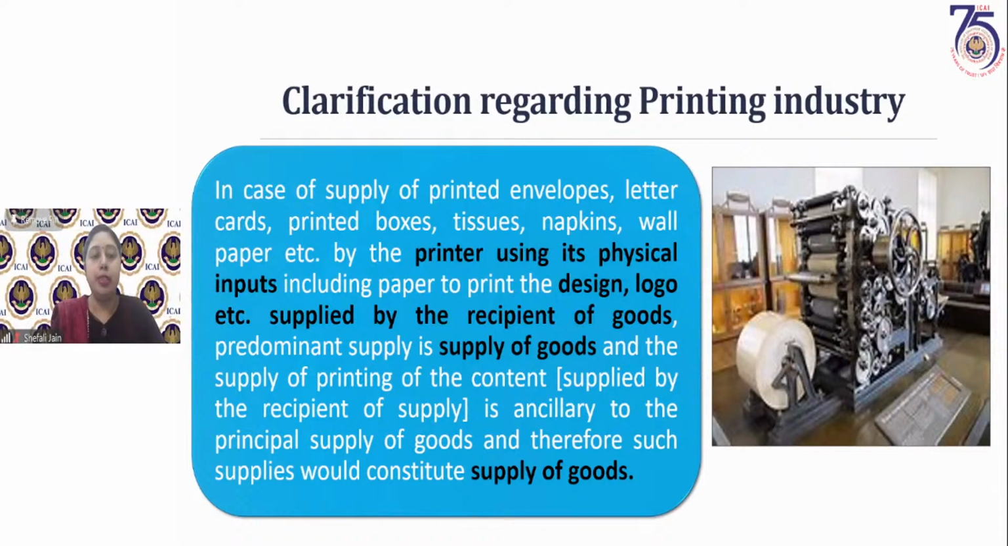That is the supply of this envelope, letter cards, printed boxes. So this is a material which is being provided. On that material, whatever printing, whatever content is provided by the recipient. So that supply of printing of content is an ancillary service. What is principal service is the supply of goods or supply of these envelopes, letter cards, printed boxes, tissues, napkins, etc. So principal supply here is supply of goods.